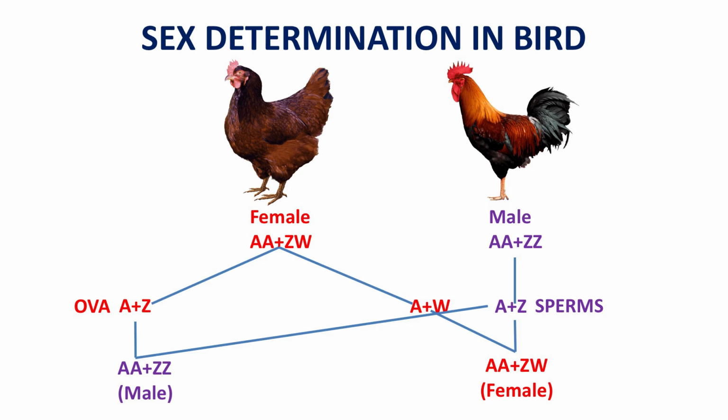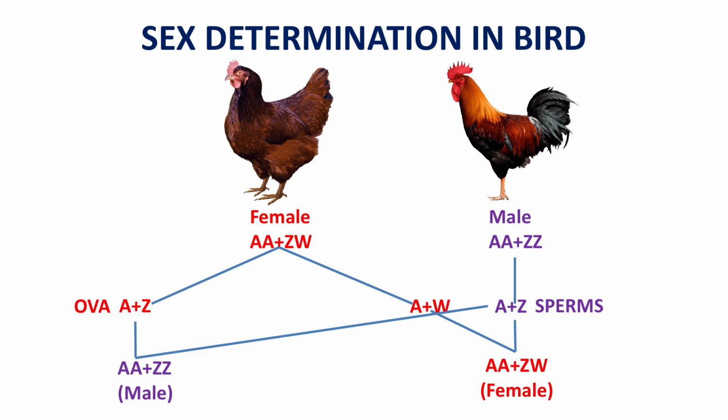So, in this ZW-ZZ type of sex determination, the Z and W chromosome are given to avoid confusion with XX-XY mechanism. Okay? The Z chromosome is larger in size and represents X chromosome of the XY mechanism, right. In case of female, one Z and one W chromosome are there, but in case of male, two Z chromosomes are there.